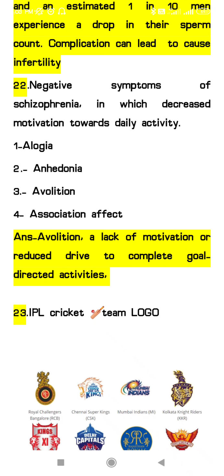Next question, 22. Negative symptoms of schizophrenia in which there is decreased motivation towards daily activity. First option, alogia, anhedonia, avolition, and association affect. The answer will be avolition, a lack of motivation or reduced drive to complete goal directed activities.